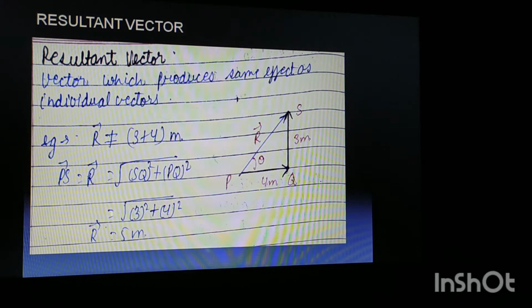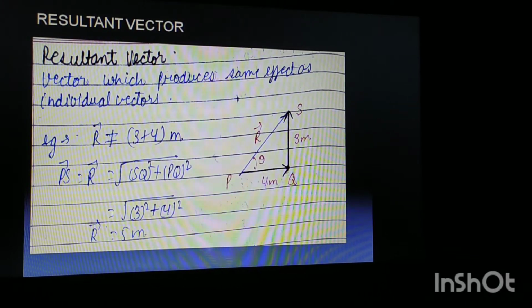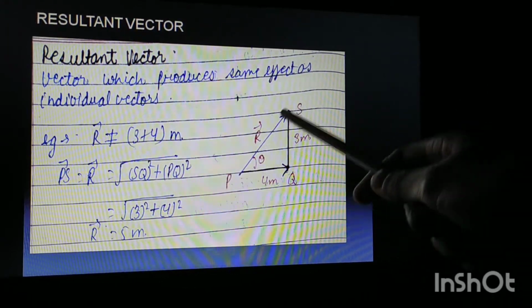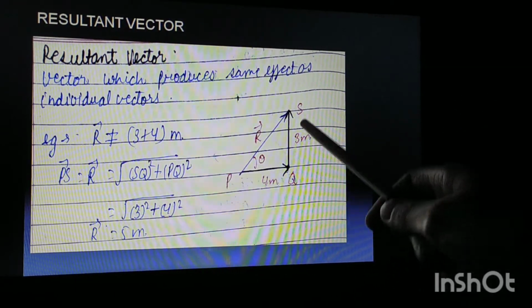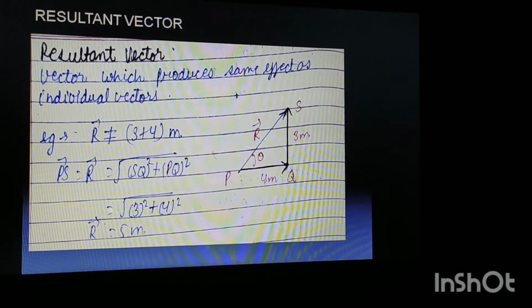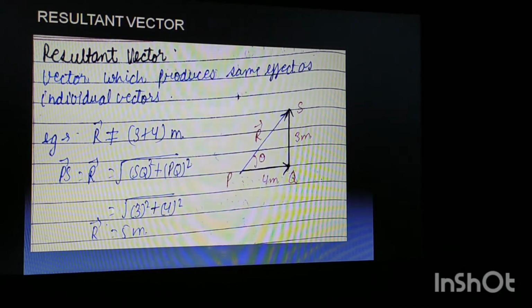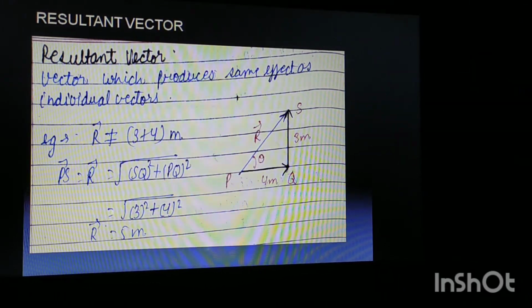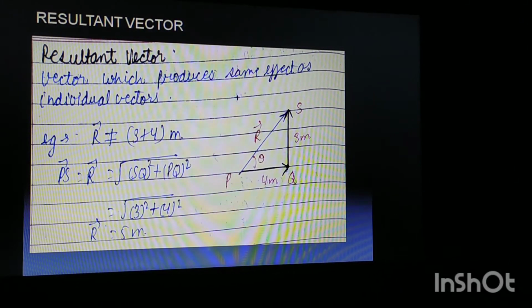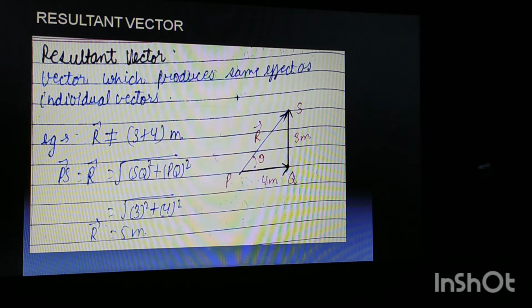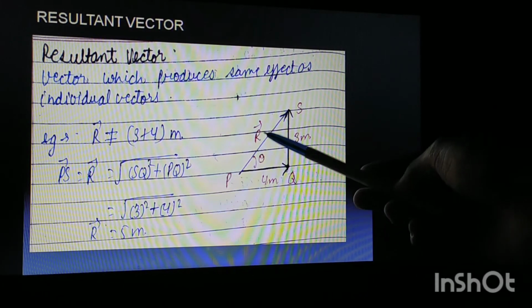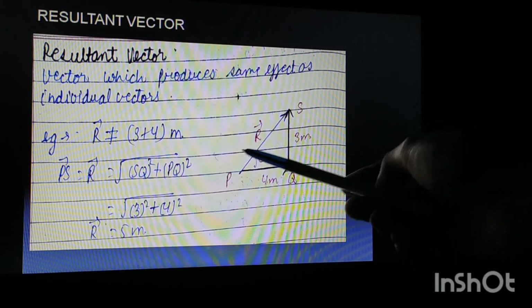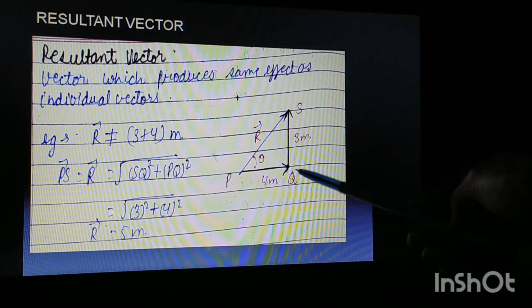Now how can we write the resultant of these two vectors? We can simply write it as PQ square plus QS square. As we can see from various laws in mathematics, and we will be discussing more about this, but till now you need to understand that the magnitude of the resultant, the length of this line, can be represented by PQ square plus QS square.